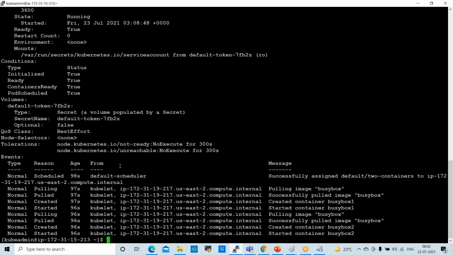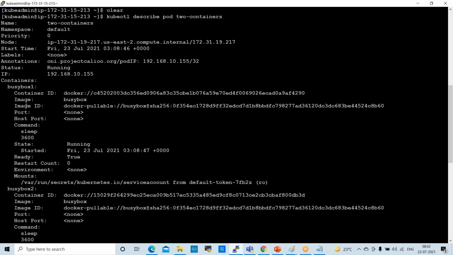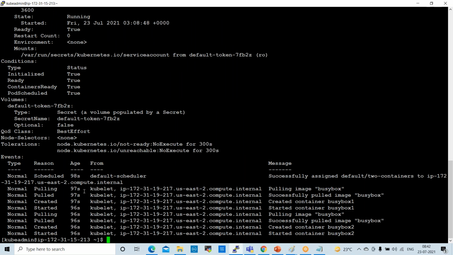Next, now I want to go inside of the containers. Currently we have 2 containers available right here, BusyBox 1 and BusyBox 2. So I want to go to one container first and check it. Okay, how can we go? We'll try to understand. I want to go to BusyBox 1.